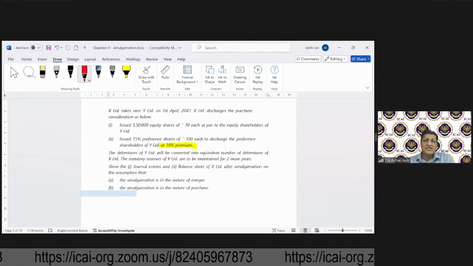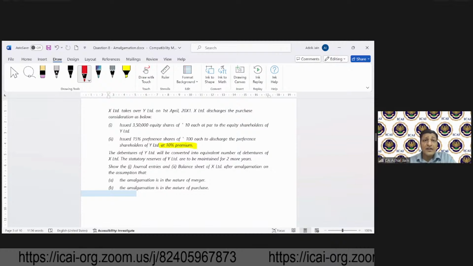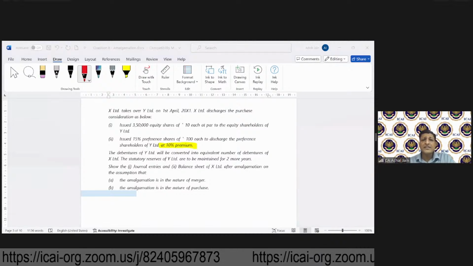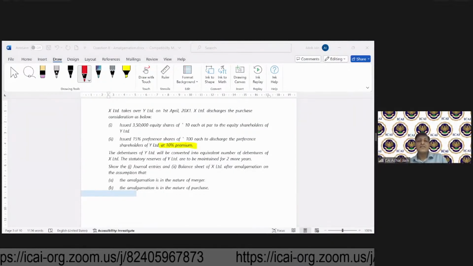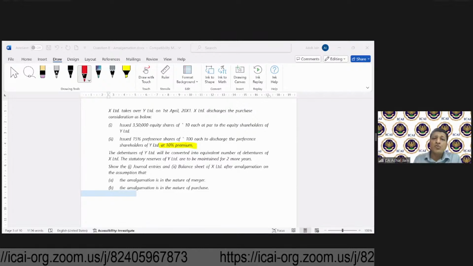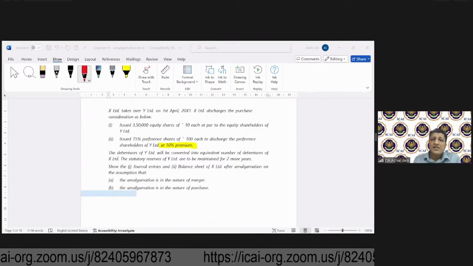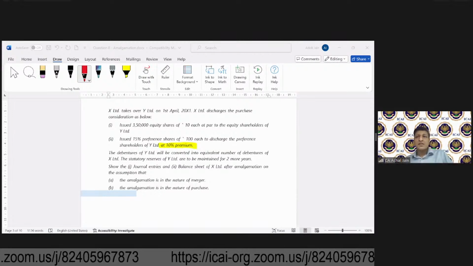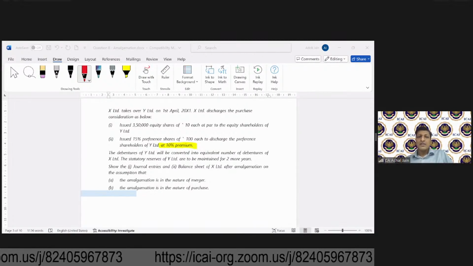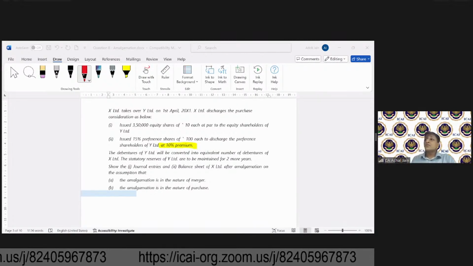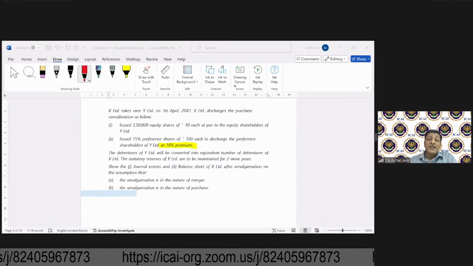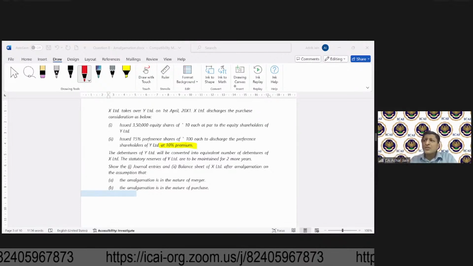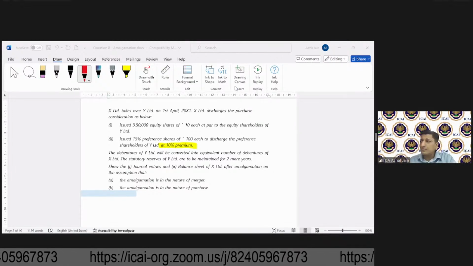Who is X in this case? Transferor or transferee? Okay, so I think Santo is saying transferee. Pooja, Pratima, they have the same answer. And Rashmi has got the same answer. Kiran has got the same answer. Very good. So now in the question, please remember, though this appears to be very, very simple to you,